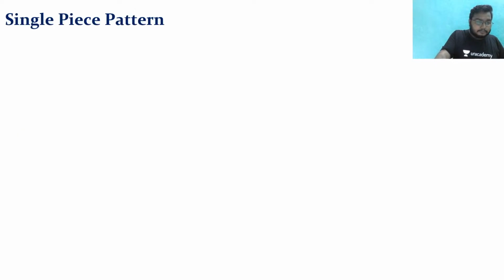Now see, now we are going to understand the types of pattern. Till now we have seen what a pattern is, and we have understood that it is a replica of the material that we want to cast, right? So there are a lot of types of pattern.